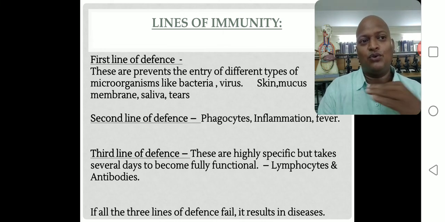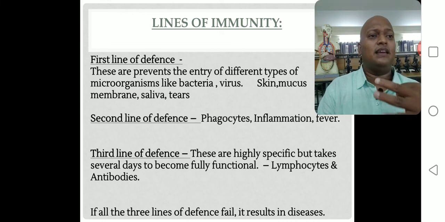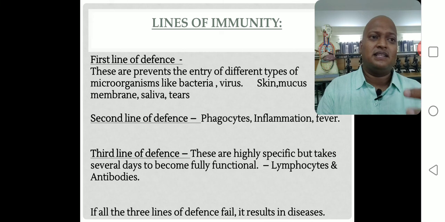Until then there is no disease because of the three strong defense mechanisms present in our body for maintenance of immunity. That is first line, second line and third line.